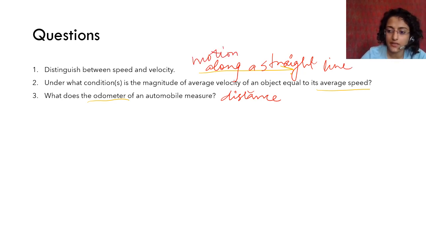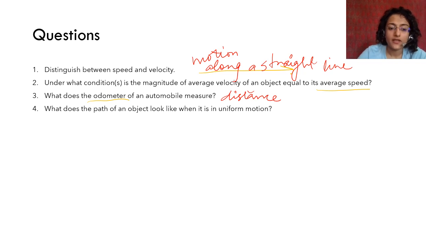Third is distance. What does the path of an object look like when it is in uniform motion? It is a straight line. Again, a straight line.